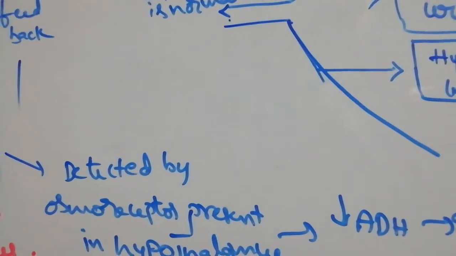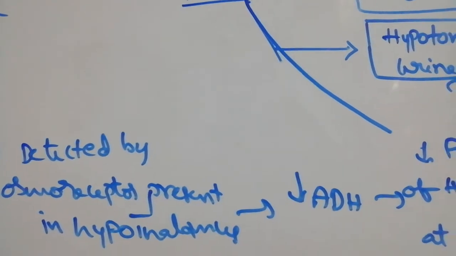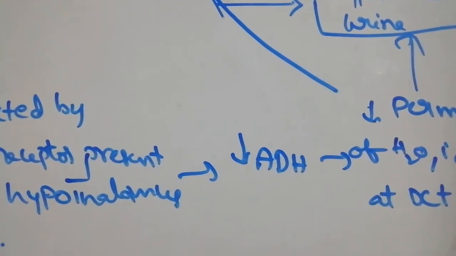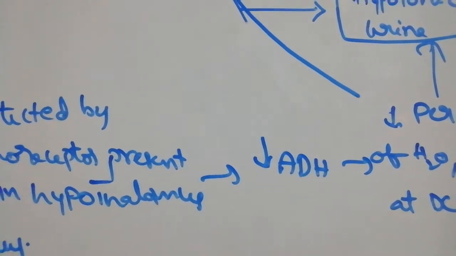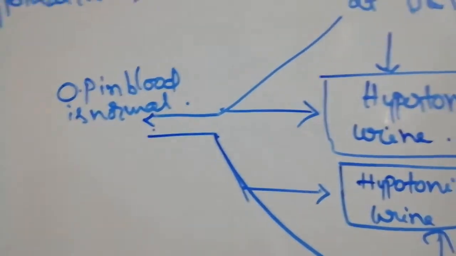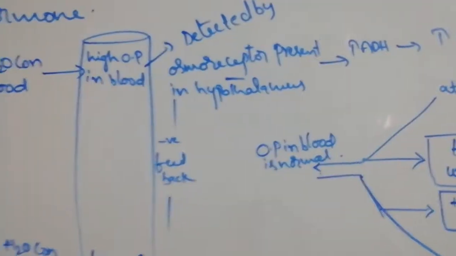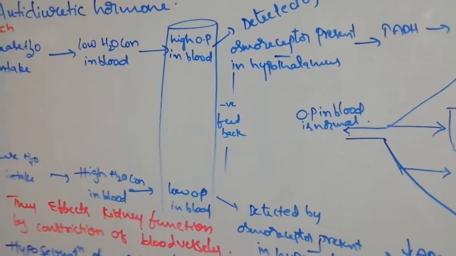And whenever ADH decreases, automatically at the DCT, the distal convoluted tubule, the permeability of water and ions also decreases. More urine excretion takes place. Hypotonic urine formation takes place. So this is the mechanism involved in ADH.